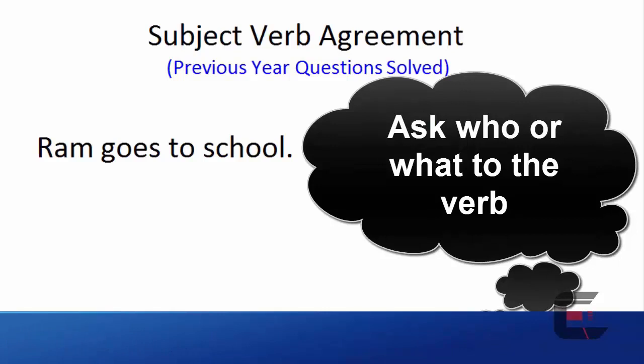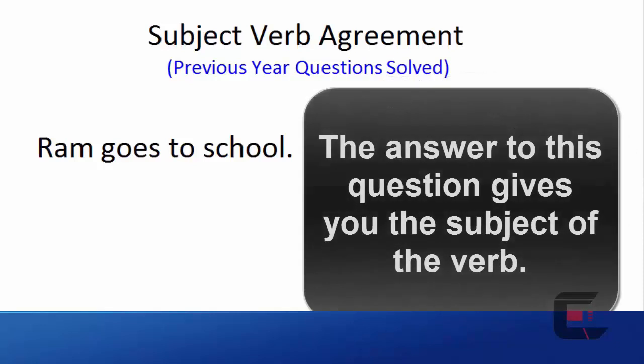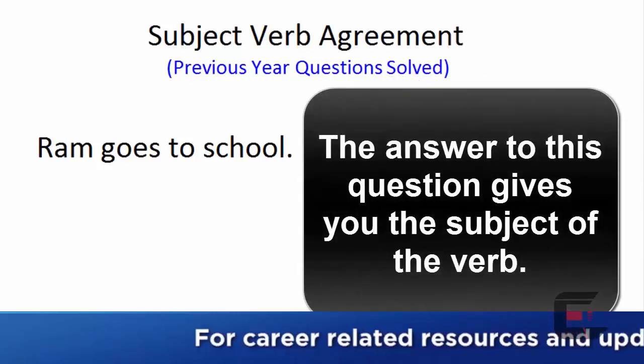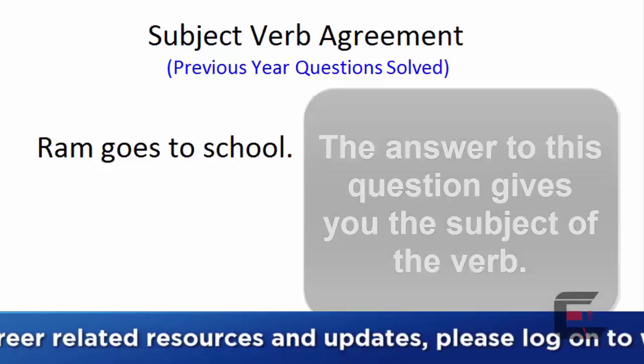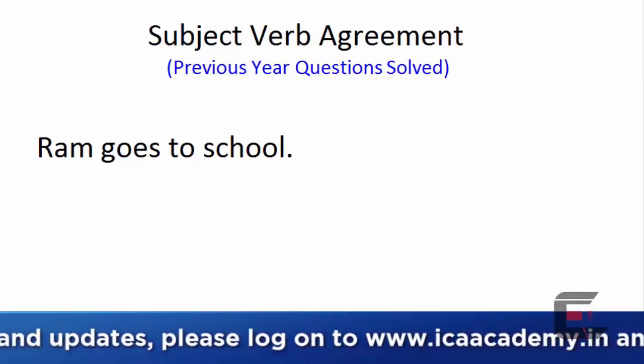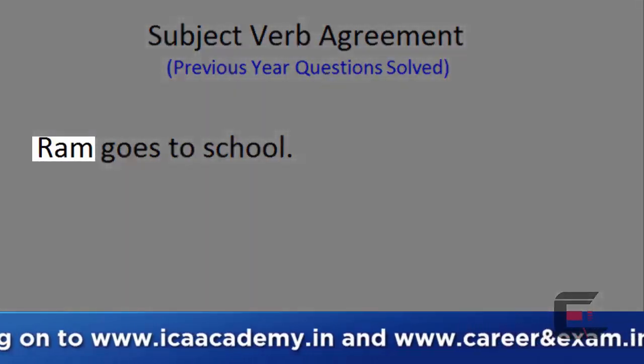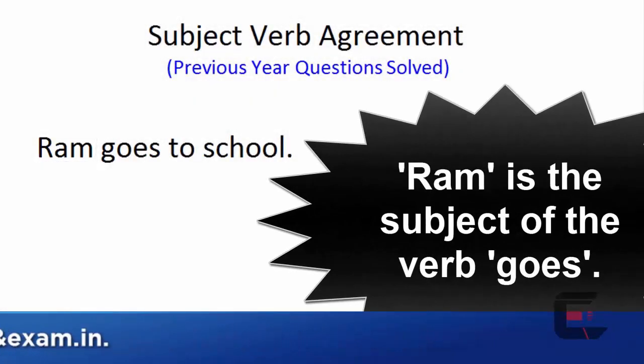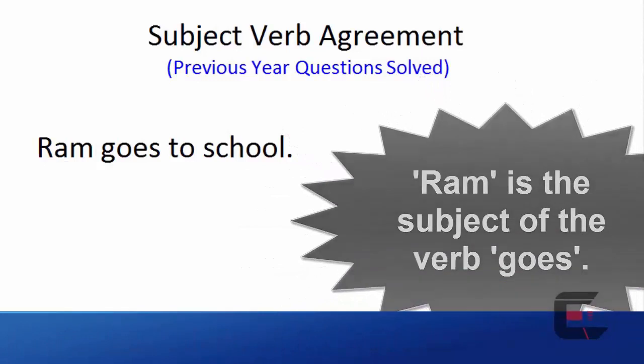When we ask this question, who or what, on the verb, the answer gives you the subject of the verb. So in this sentence, who goes? Ram goes. Therefore, Ram is the subject of the verb.